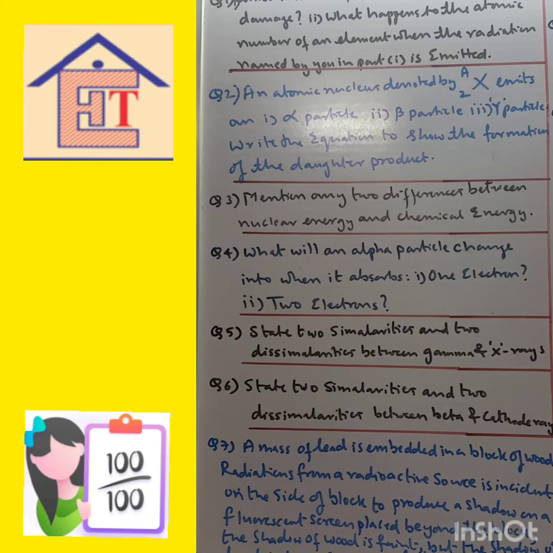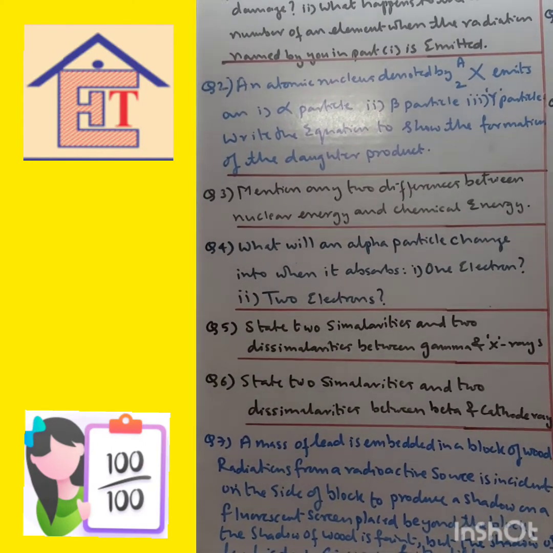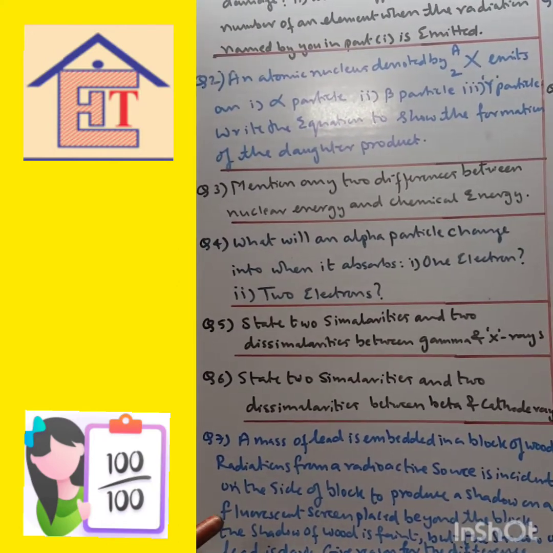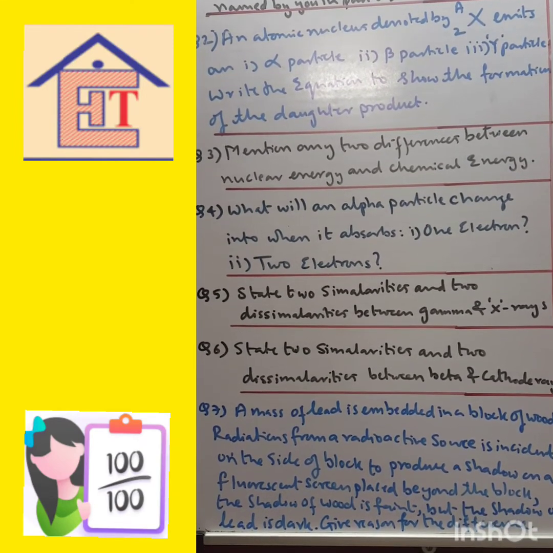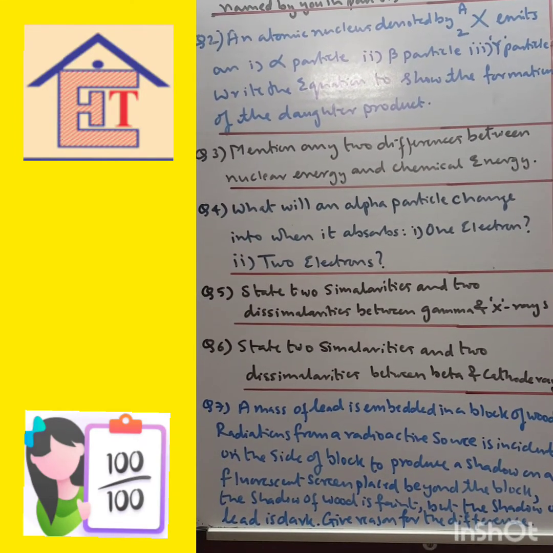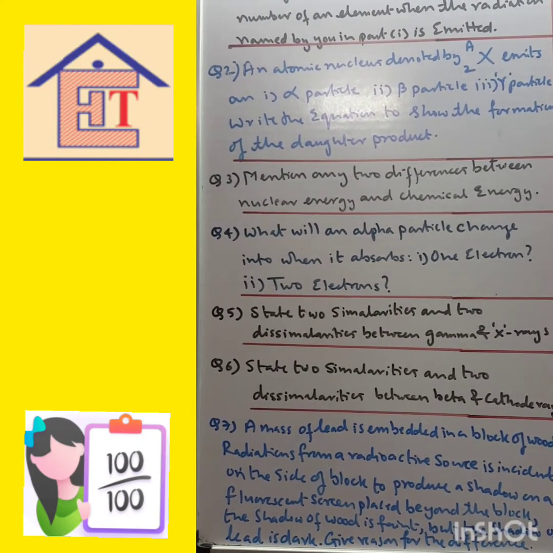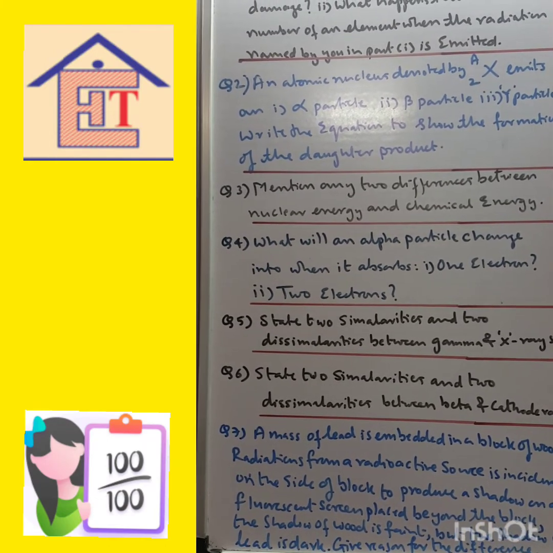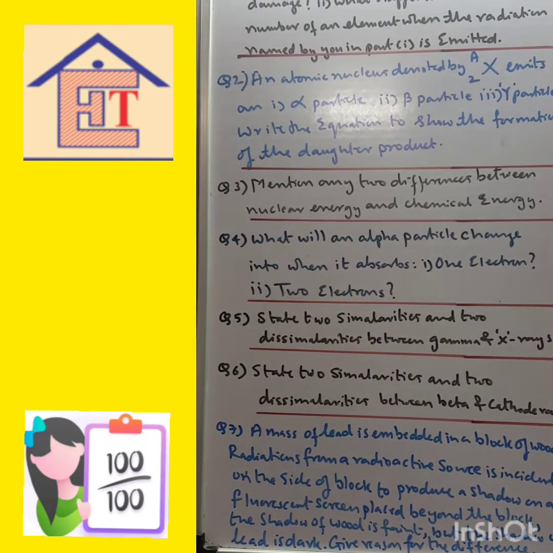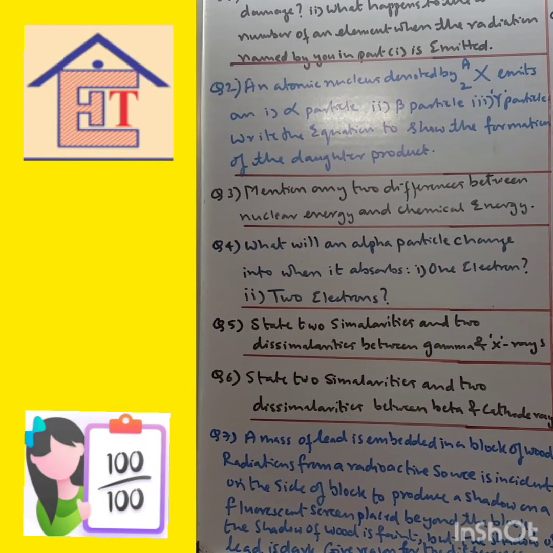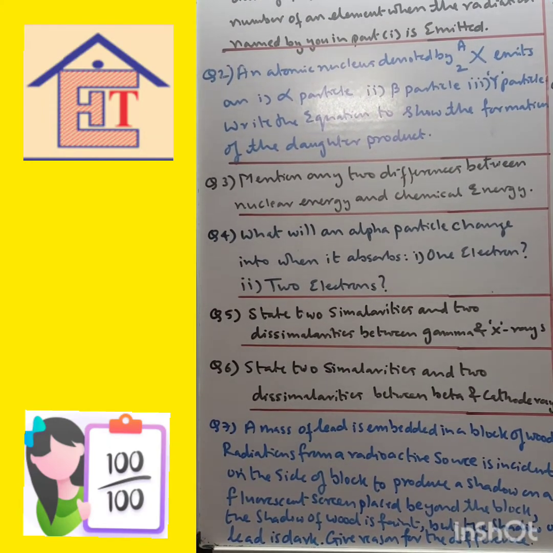Now state two similarities and two dissimilarities between beta and cathode rays. Over here, both are negatively charged with charge and mass equal to that of an electron. Both are deflected by electric and magnetic fields. Both cause fluorescence on striking fluorescent material. They differ in origin: beta rays are given out from the nucleus of the atom, while cathode rays are given out from the orbital electrons.